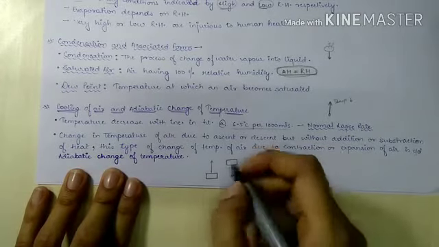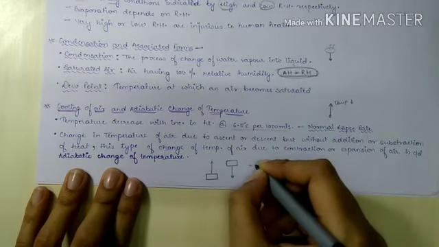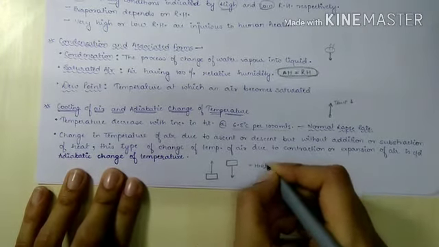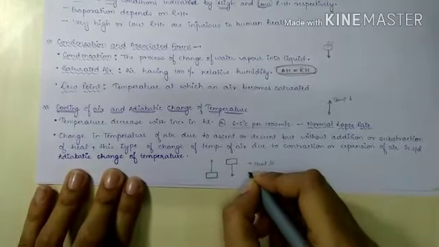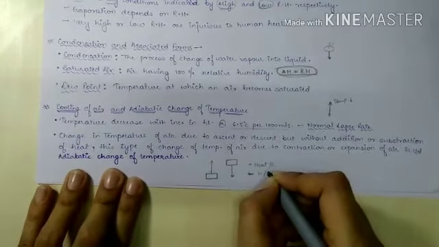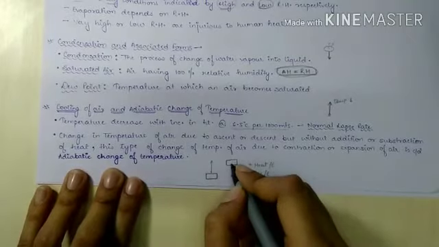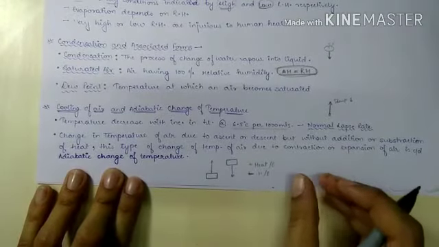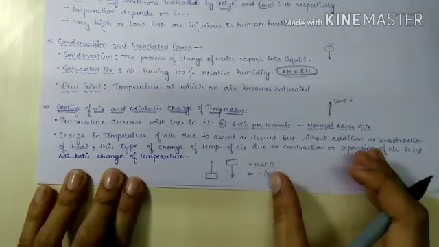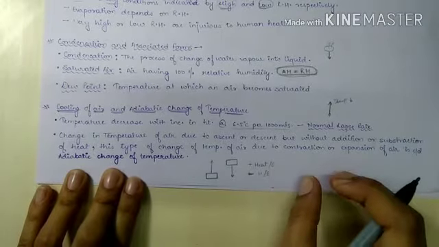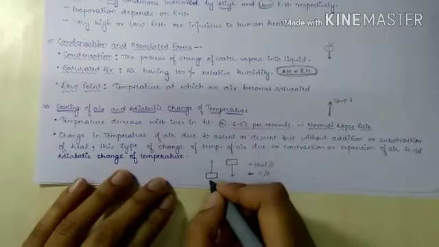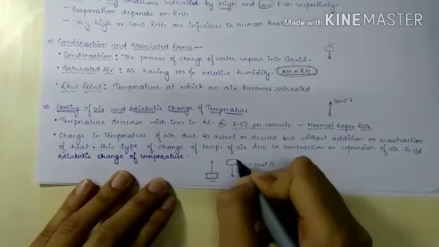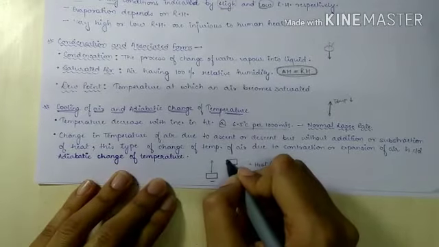It is neither getting any heat or energy, nor releasing any heat or energy, but the change in temperature is only because the air mass is expanding or contracting. So as the air mass expands, its temperature decreases, and as the air mass contracts, its temperature increases.